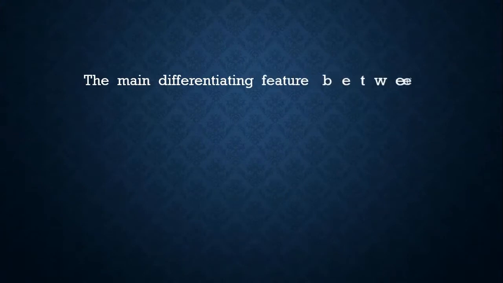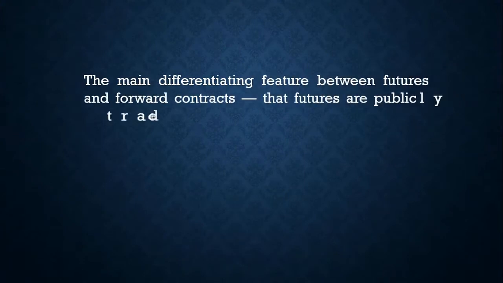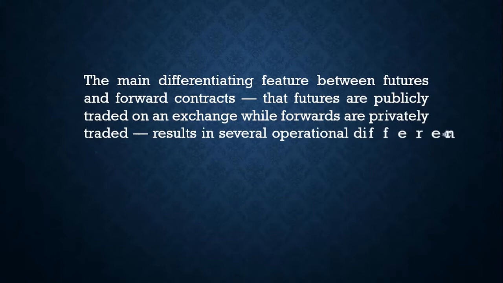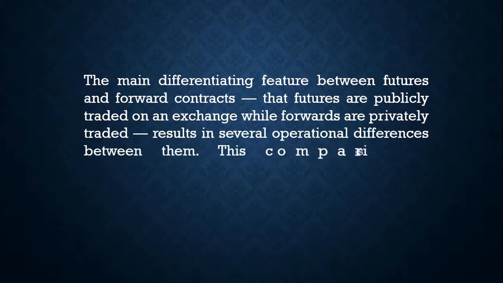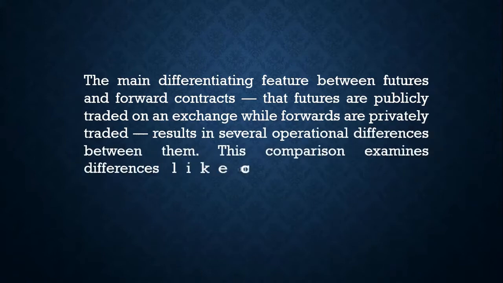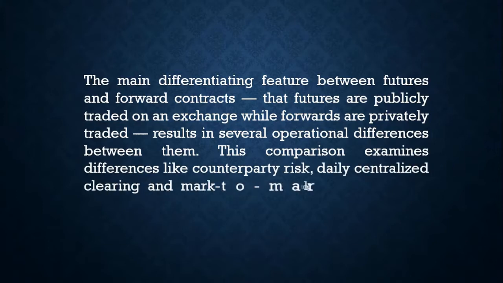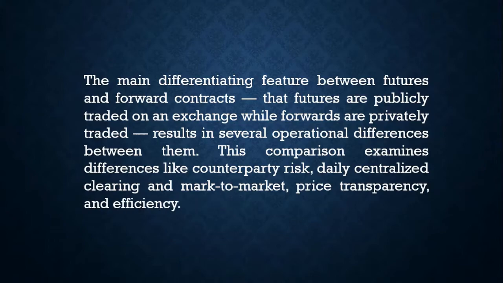The main differentiating feature between futures and forwards contracts is that futures are publicly traded on an exchange while forwards are privately traded, which results in several operational differences between them. This comparison examines differences like counterparty risk, daily centralized clearing and mark to market, price transparency, and efficiency.